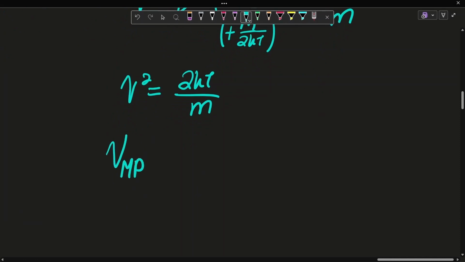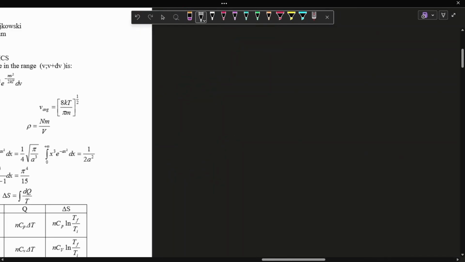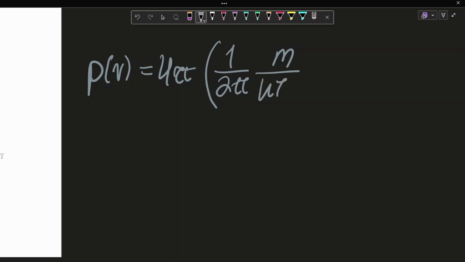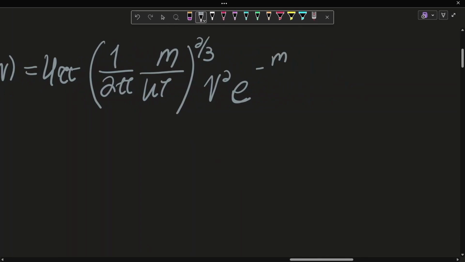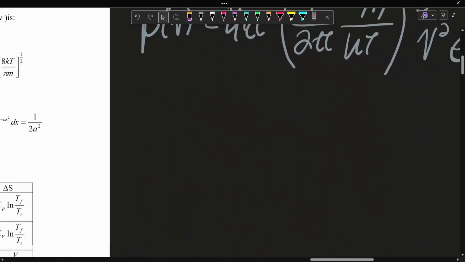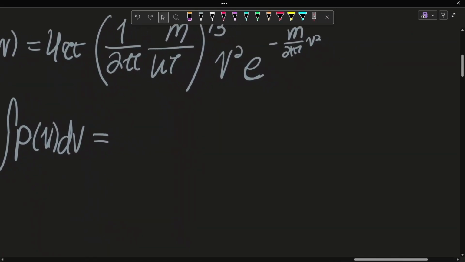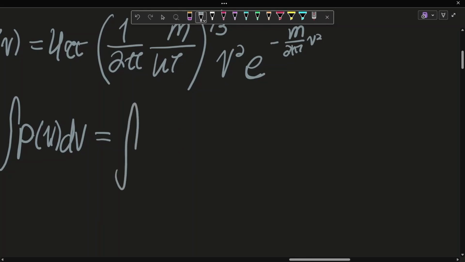And we get a special denotation: v maximum point is equal to 2kt over m. So again, we have the function p(v) is equal to 4 pi times 1 over 2 pi m over kt to the 2/3, v squared e to the negative m v squared. Now we want to integrate this. So how do we do that? Well, if we integrate p(v) in terms of dv, I'm going to ignore every single constant. Here we get the integral of v squared e to the negative m over 2kt.